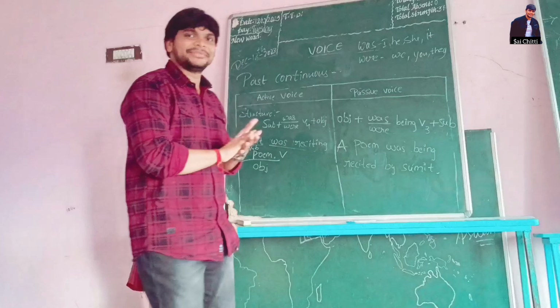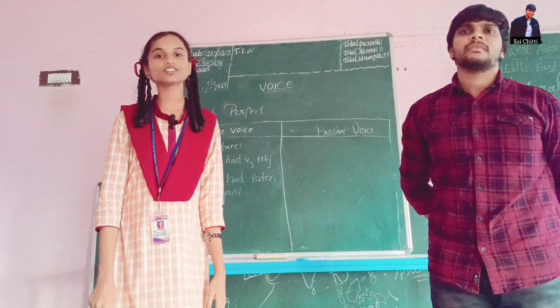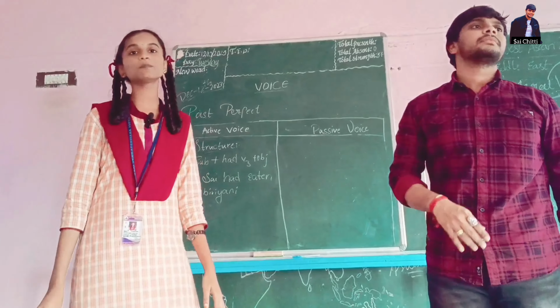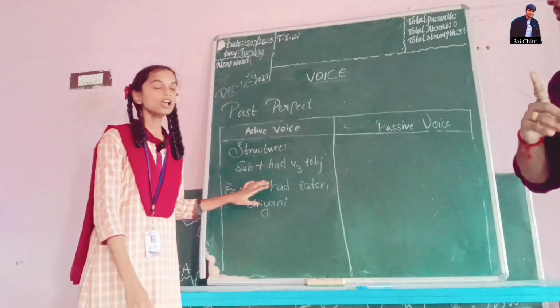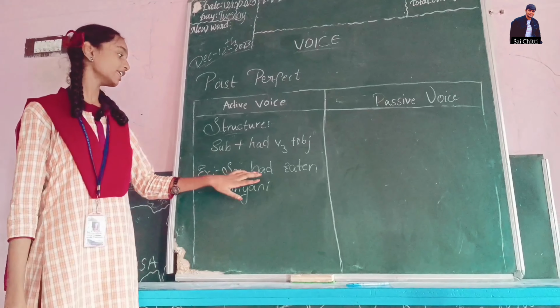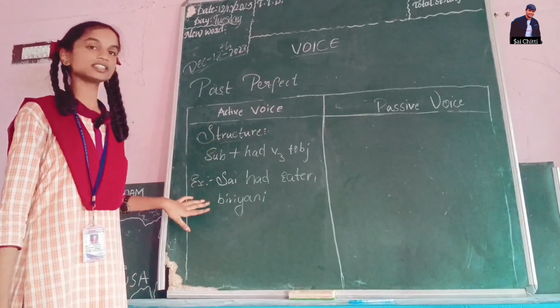Very good. Good evening to all. Myself Sajyasri. I am explaining about voice in past perfect. The structure of past perfect is subject plus had plus V3 plus object. Example for past perfect is Sai had eaten biryani. In active voice, this is the example.